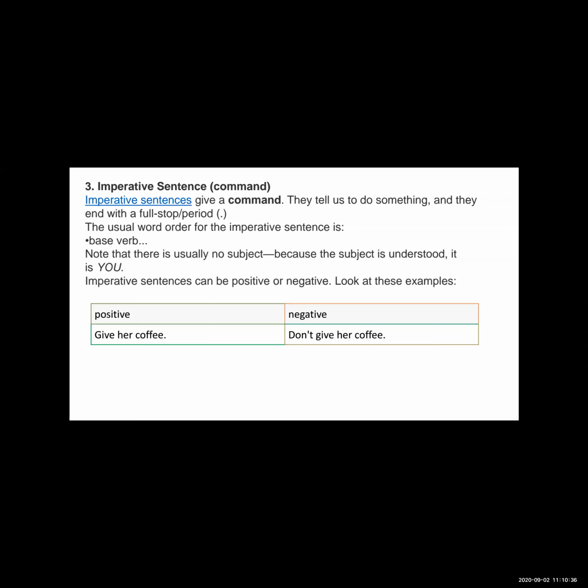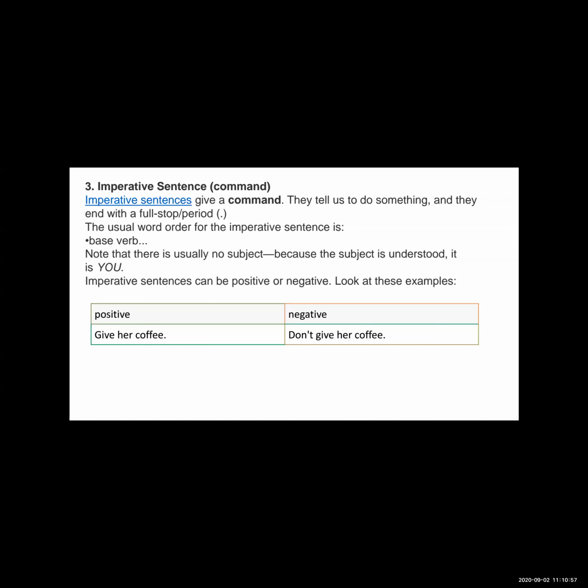So an imperative sentence means the command sentence, or we can say order sentence, and it also ends with a full stop. Don't confuse the declarative sentence and the imperative sentence. An imperative sentence always starts with the main verb, or base verb.